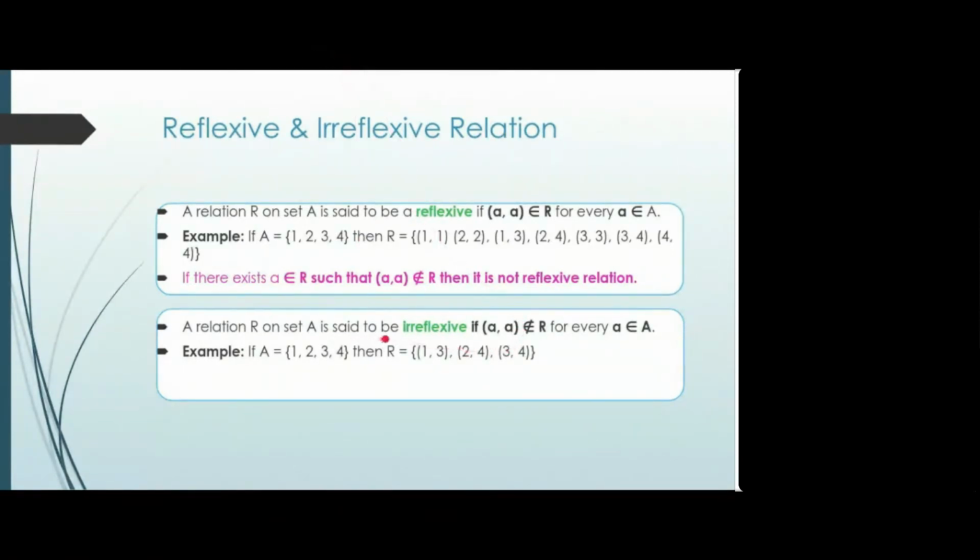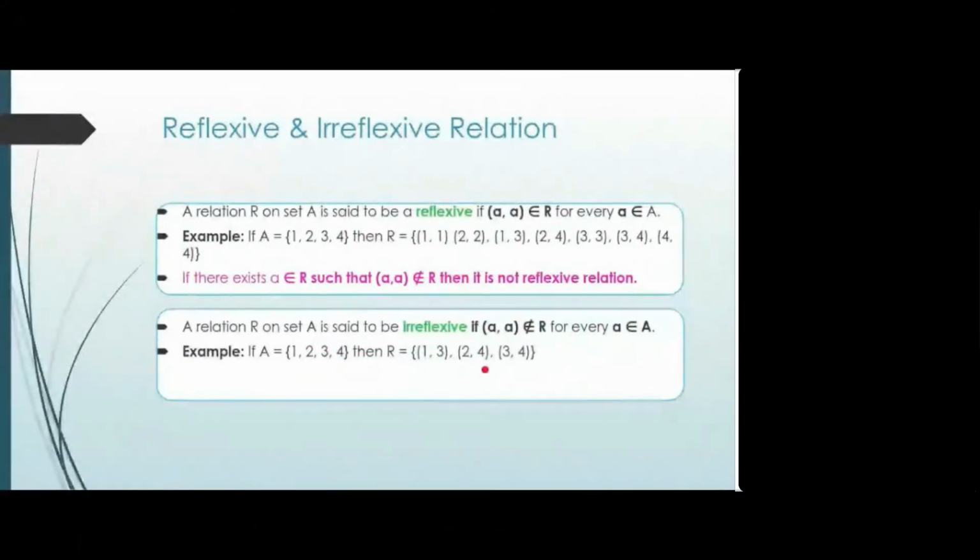What is irreflexive relation then? For no element is this type of pair there. A relation which has no pair of type (a, a) for any element of set A. If there is a single pair, suppose 1 1 is in this relation, then I'll call it not irreflexive, and it is not reflexive either if others are missing. But if none of the elements have this type of pair in the given relation, then it is irreflexive.